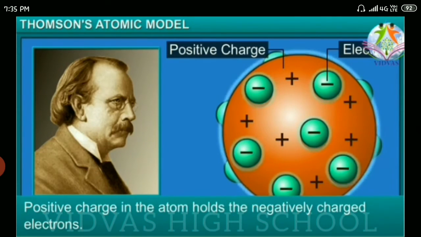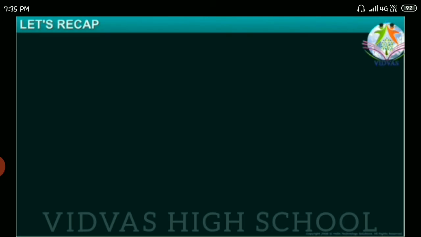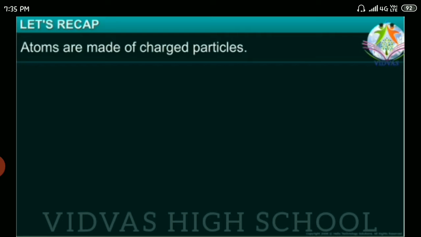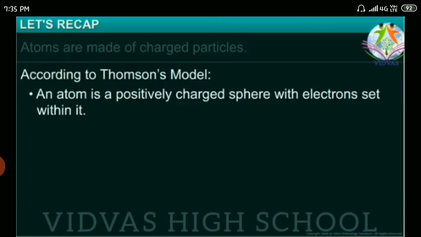positive and negative charges present close to each other make the atom not neutral. This was the incorrect part in J.J. Thomson's atomic model. So that's why we are not using J.J. Thomson's atomic model. This is the only drawback with it.